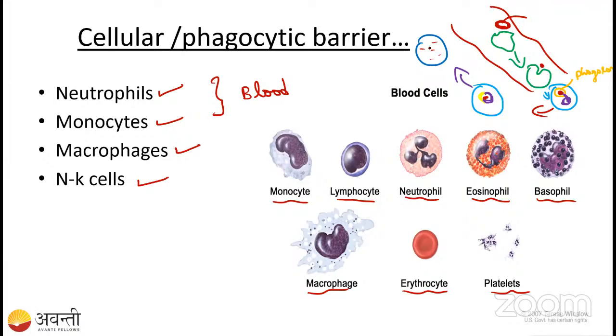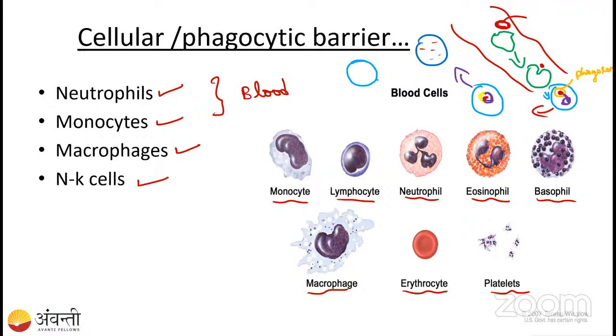So what will we do now? This phagocytic cell is going to show this. Okay, so now what happened? This phagocytic cell is going to take some of the fragments of the bacteria.